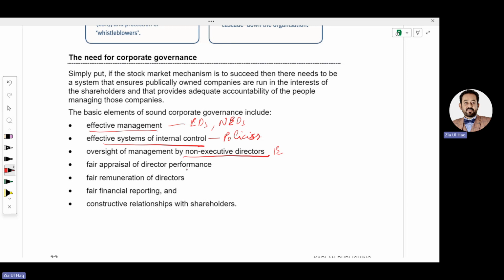Corporate governance says director performance should be appraised and monitored. Directors' remuneration should be fair. Financial reporting should be accurate. And there should be a constructive relationship with shareholders, meaning directors need to communicate on a regular basis with the shareholders. Shareholders are the owners of the company, so you need to communicate with them about how you are managing their company. These are some rules of corporate governance. We will learn corporate governance in other subjects in more detail, especially in the audit paper at skill level.